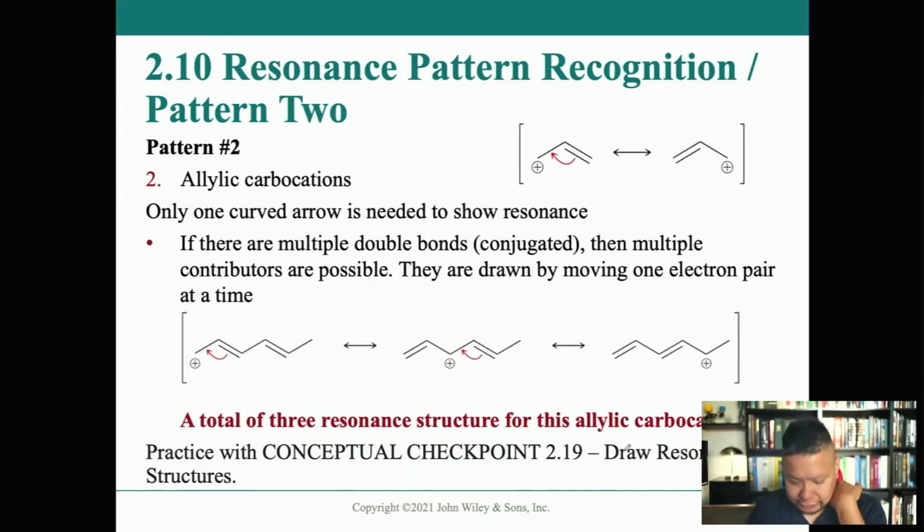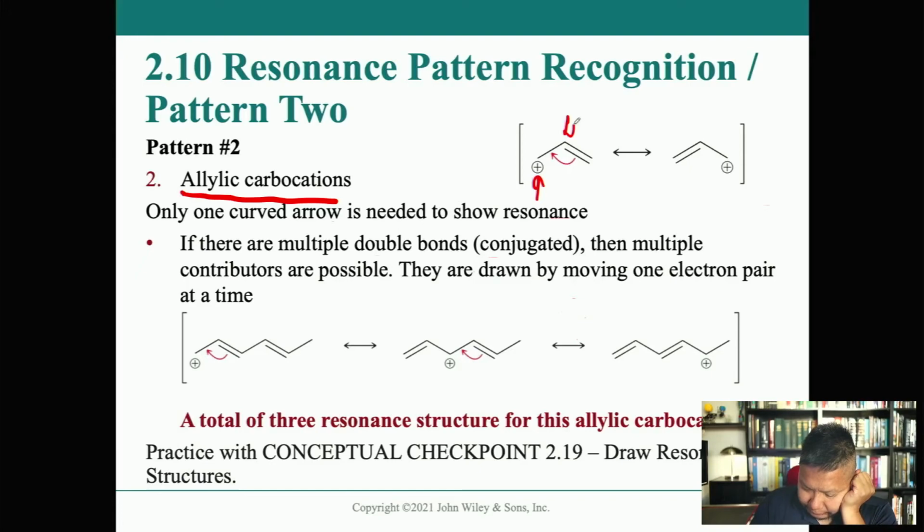Okay, so here's pattern 2. Pattern 2 is the allylic carbocations. What that means is that there's a carbocation right next to a carbon that is participating in a double bond. And that was actually one of the very first examples of resonance that we were talking about before.